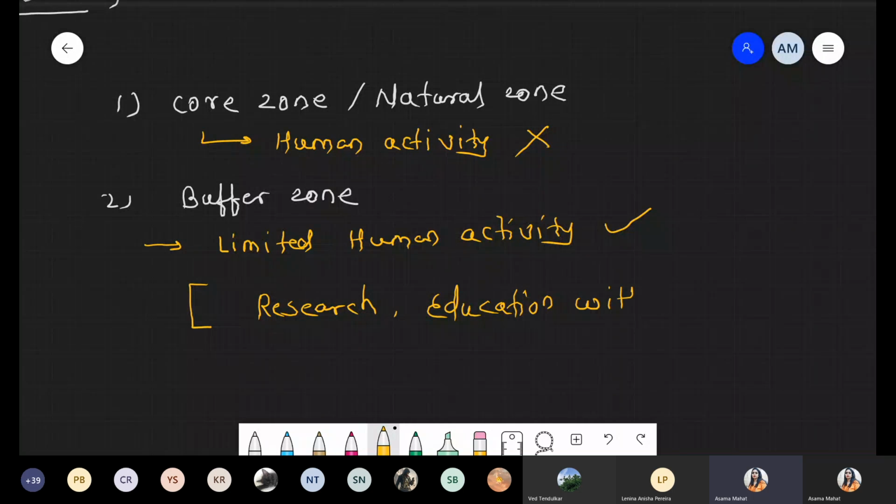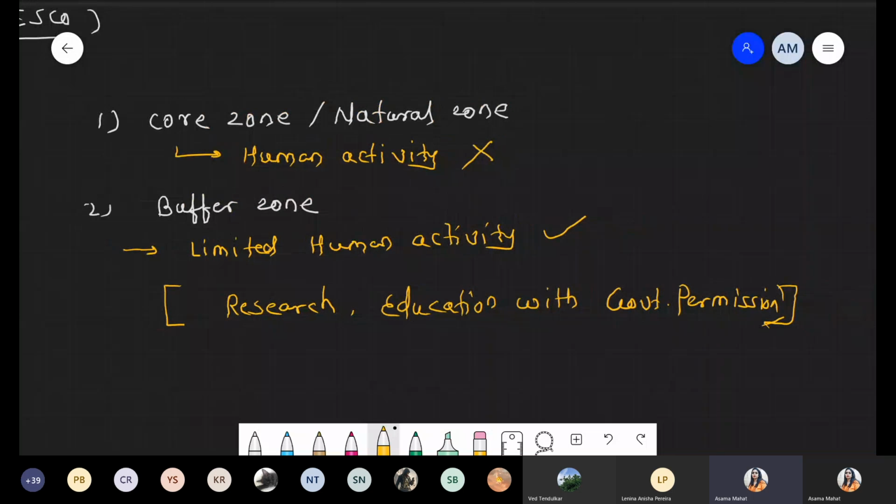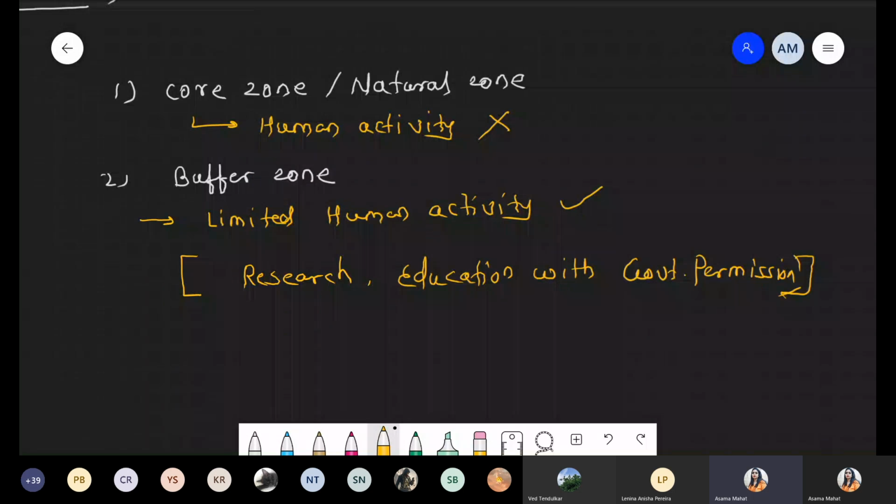Remember this point. So it requires government permission. Without permission, it is not possible to enter the buffer zone, whoever it is. But here it's allowed for education purposes. It is allowed for research purposes, but in limited numbers.